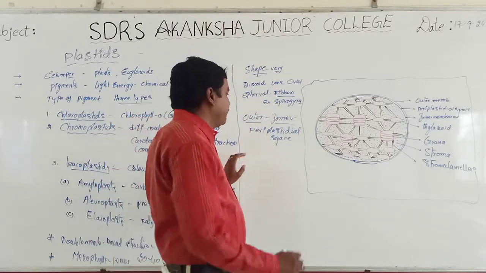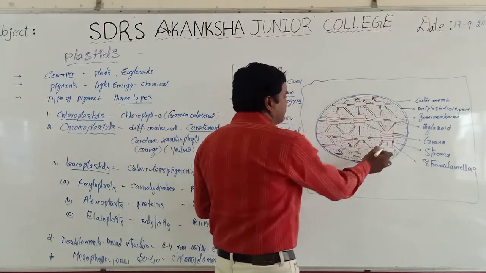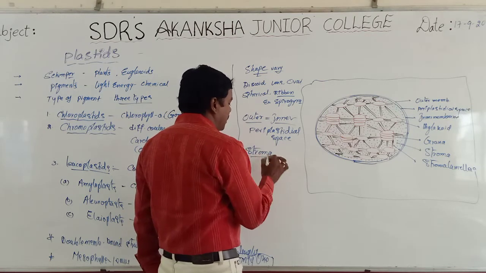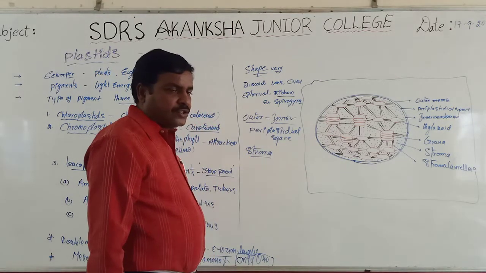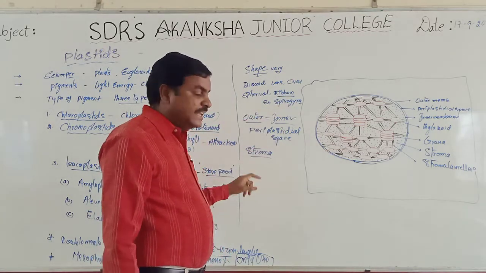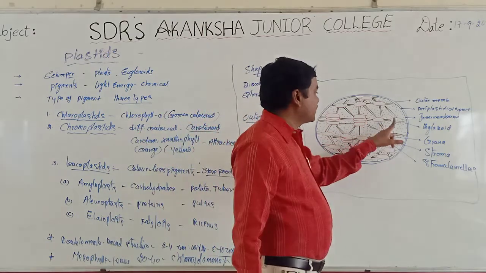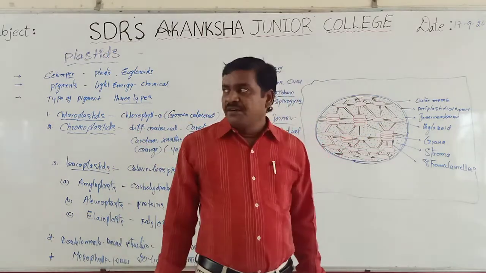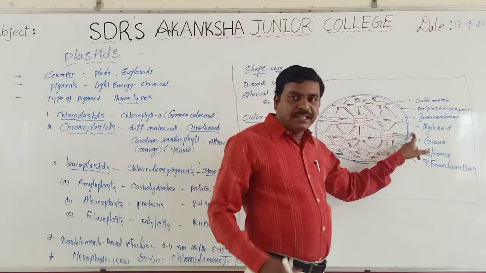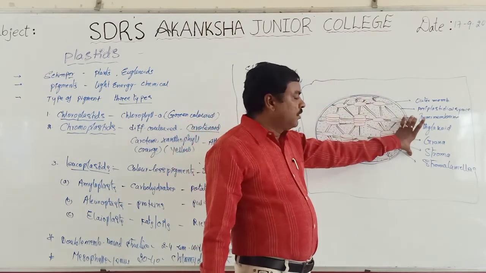The entire inner space of the chloroplast is called stroma. Inside this stroma there are a number of membrane bound structures which run parallelly from one pole to the next pole.